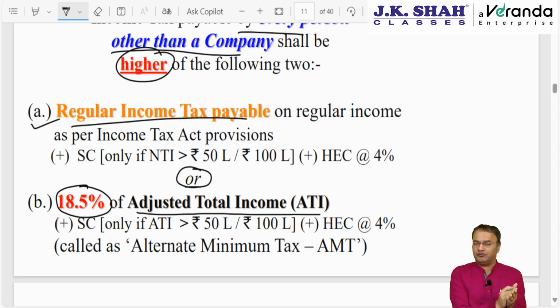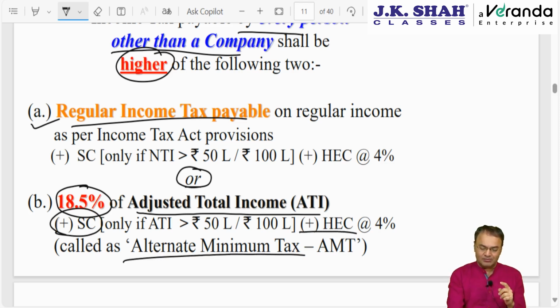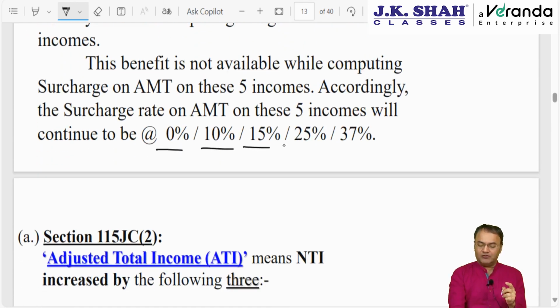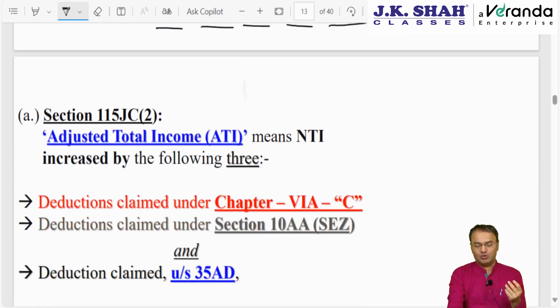There it was brought down to 15% a couple of years back, but here 18.5% has been kept intact. Of ATI plus surcharge if ATI exceeds 50 lakhs or 1 crore, plus health and education cess, this is AMT. Now the surcharge rate will be 0, 10, 15, 25, 37 depending upon who the assessee is.